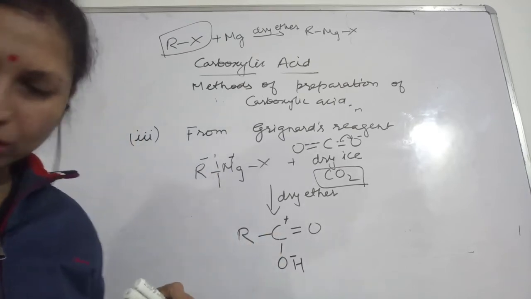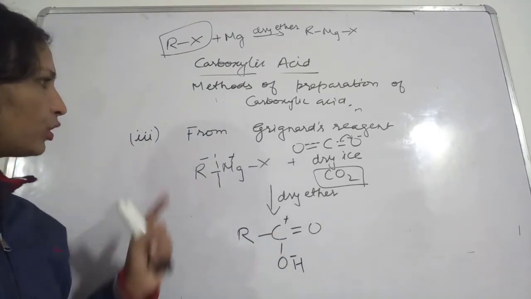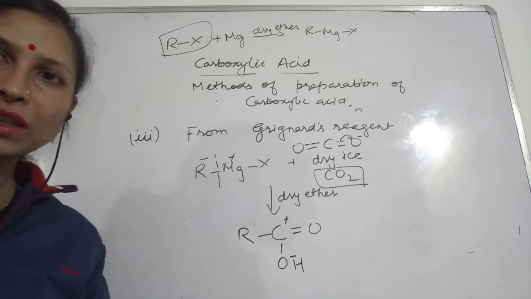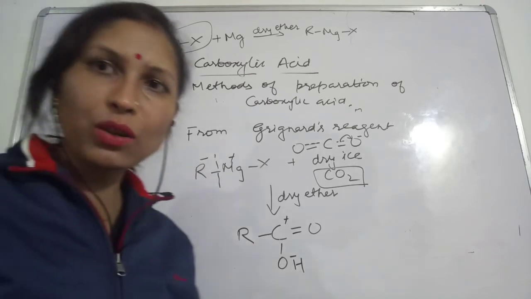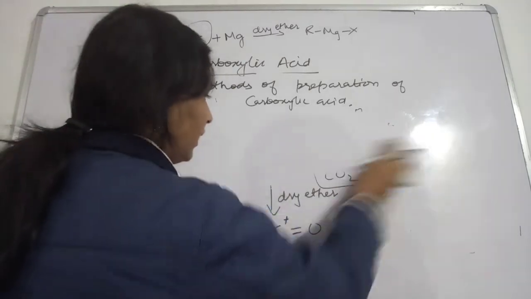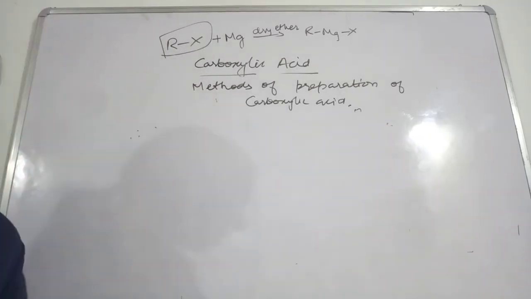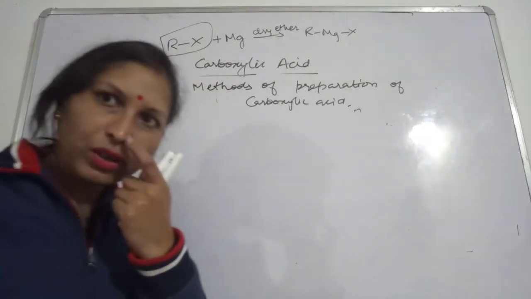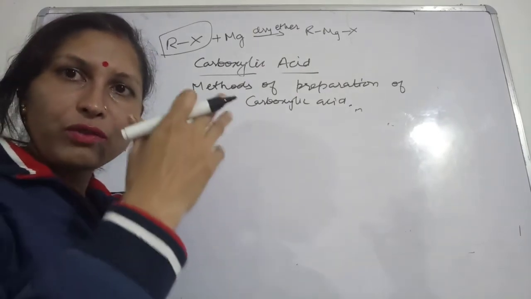So this was one of the methods, and before this, the first method which I started with was alcohol. From alcohols, I told you that alcohols after oxidation will give you aldehydes.